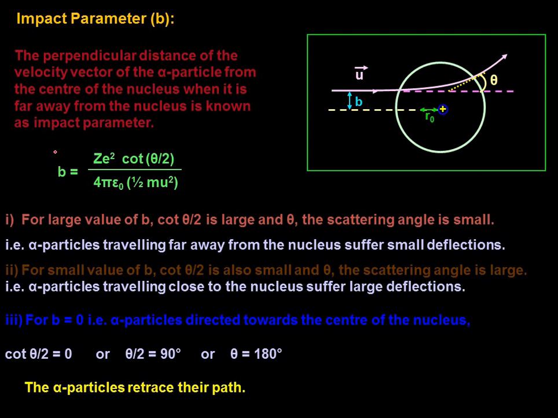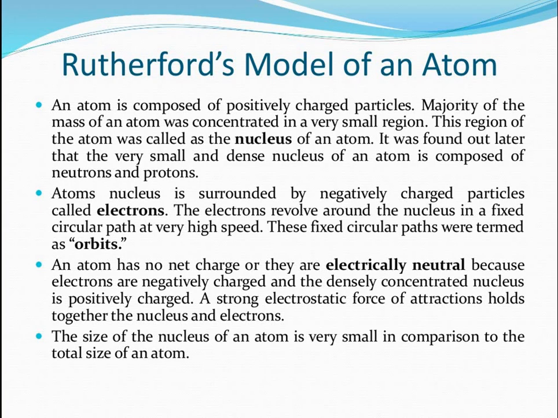And the expression for impact parameter can be given as, you can notice here, b = Ze² cot(θ/2) / (4πε₀ · ½mv²), or you can remember it as b = kZe² cot(θ/2) divided by the kinetic energy, ½mv². Is that clear? Right.